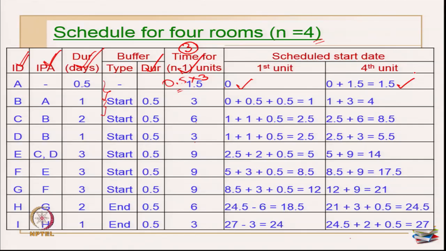Now, I am going to see the second activity. For that I have to see the IPA also. Second activity has an IPA with the first activity. So, I have to compare these two activities, A and B, for my rate of progress. How do I show the rate of progress? Since there are no multiple crews, the easy way is to see the durations and then you can see the rate of progress. The duration for activity A is 0.5, duration for activity B is 1. So, actually B is going a little slower than A's progress.